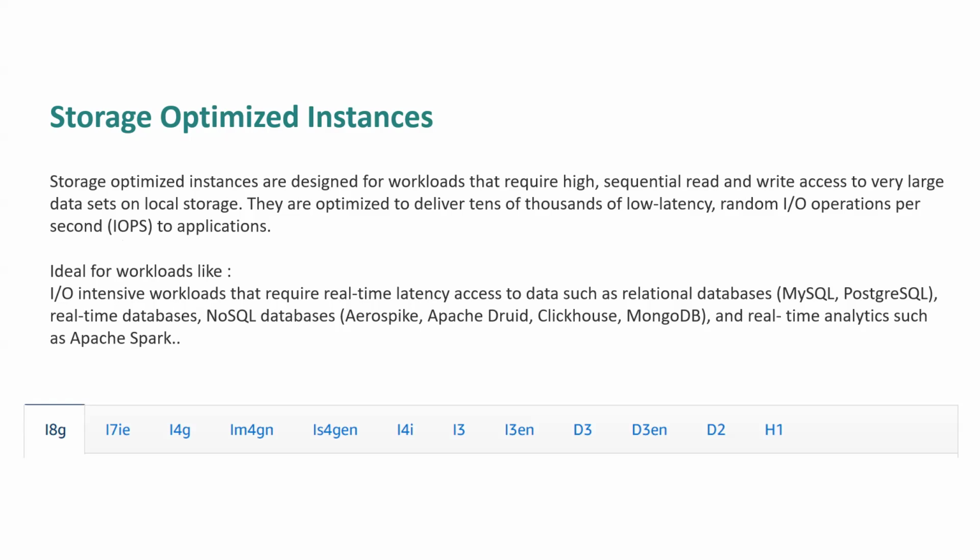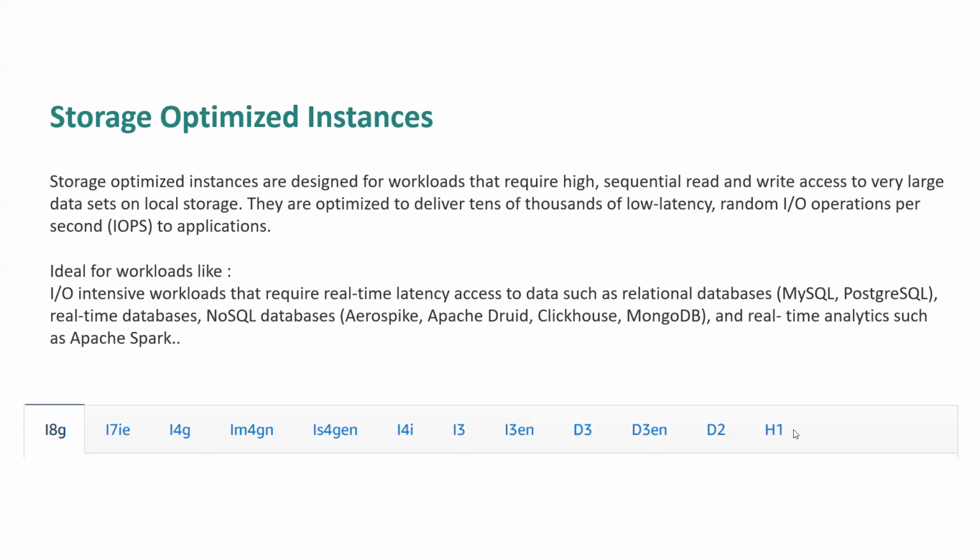Again, this is a storage optimized and storage priority instance type, for input output intensive workloads, applications where the input output operations per second volume is very high, in a very huge quantity. In that case, this kind of instance can be used, like the I8G, I7 series.